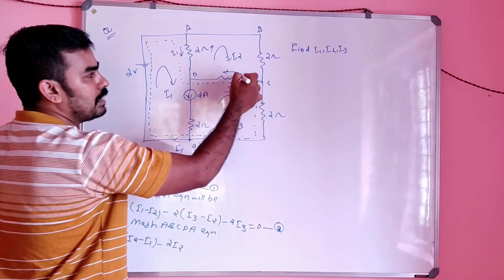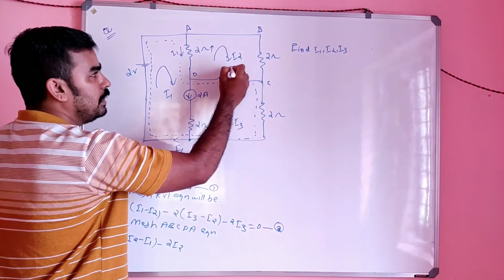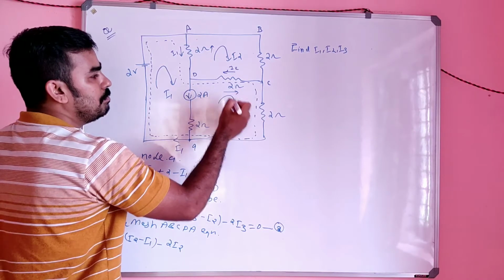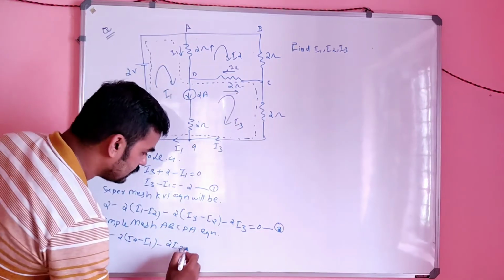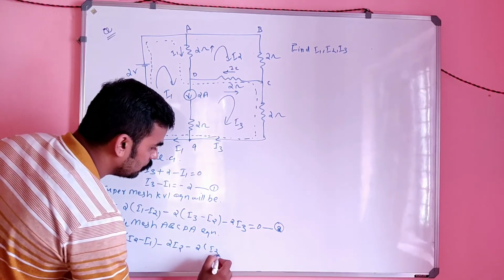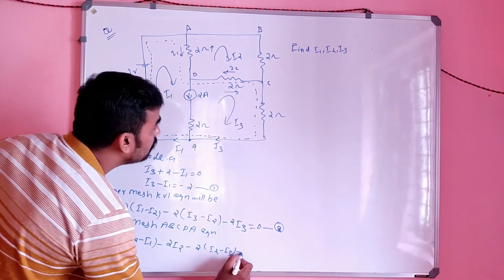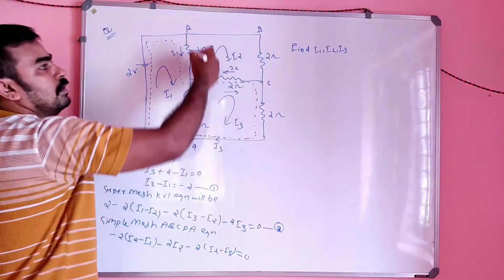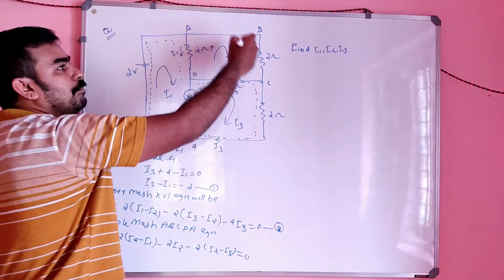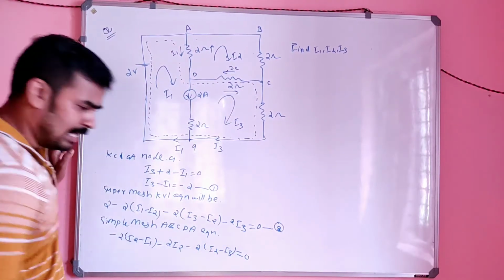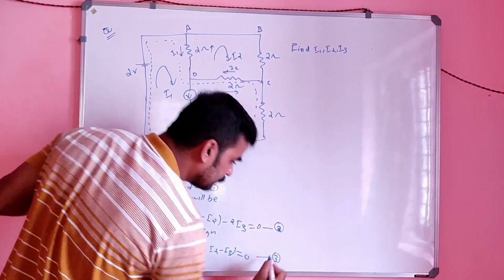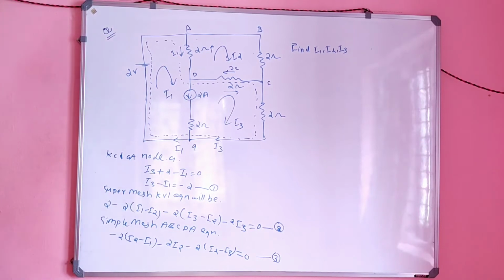I came here again, it will be I2 here and I3 here, so minus 2 into (I2 minus I3) will be equal to 0. There is nothing remaining there, so it equals 0. This will be equation number 3.